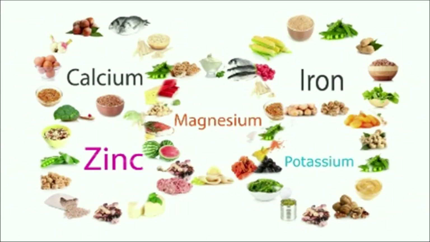The body demands the major minerals such as calcium, potassium, sodium, magnesium, phosphorus, sulfur and chloride in larger quantities. On the other hand, the trace minerals are iodine, copper, fluoride, zinc, iron, chromium, selenium and manganese, which are required in a smaller quantity. There are about 90 minerals needed by the body in different quantities. These are the examples of minerals.